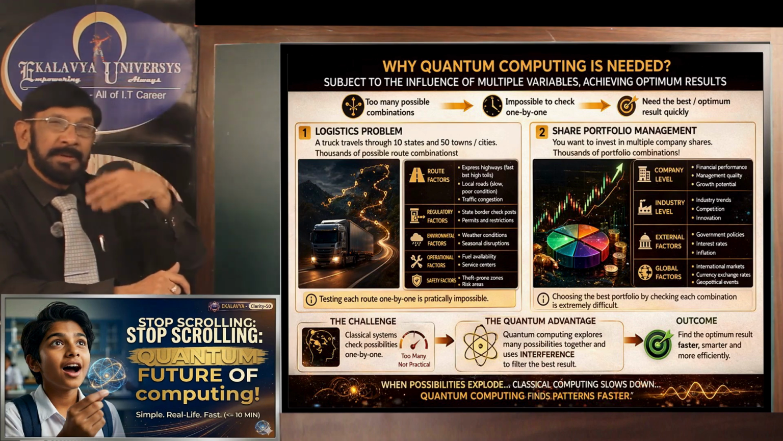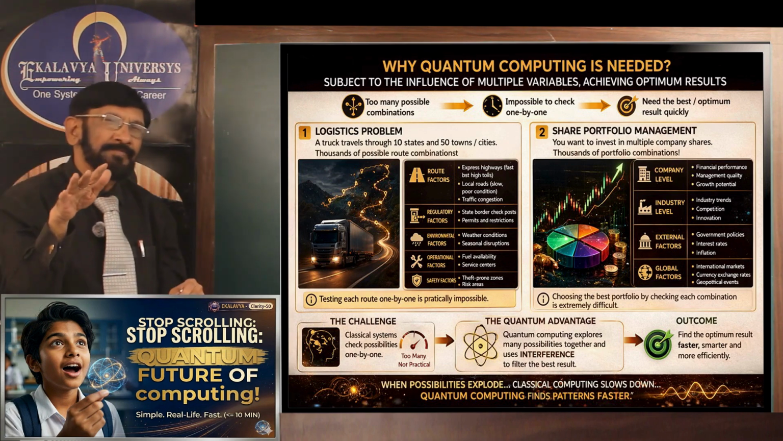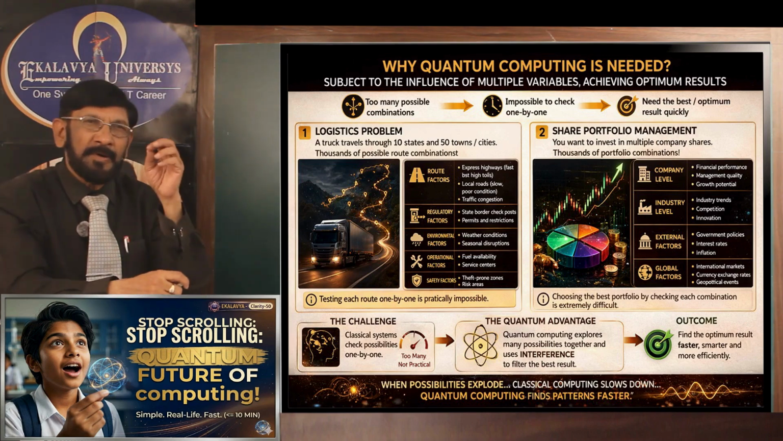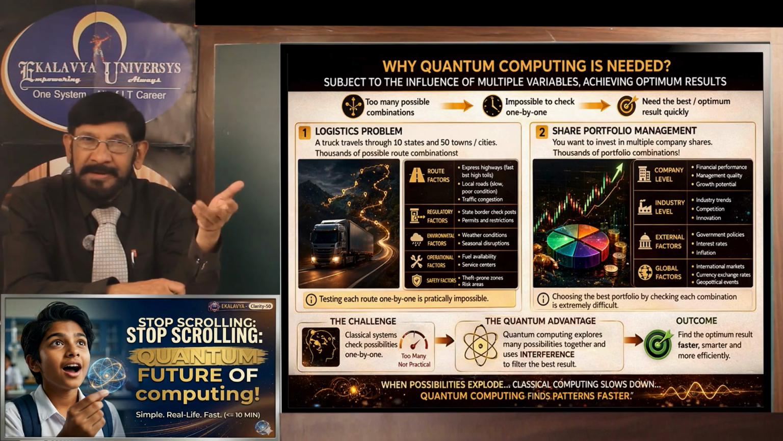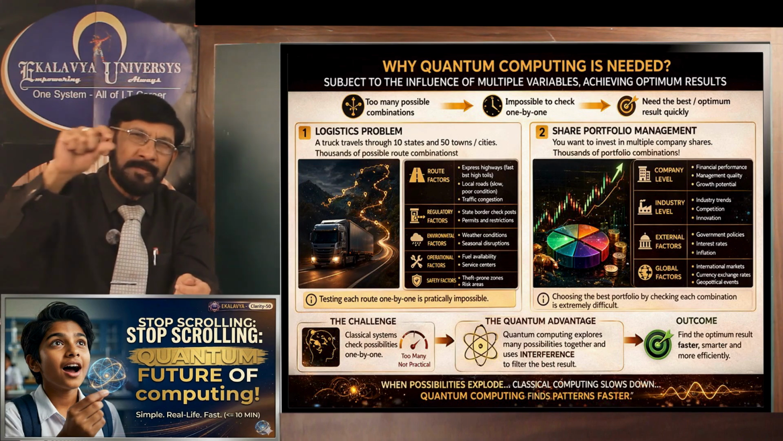So, the number of calculations to be made by an ordinary traditional computer is almost impossible, or it takes a lot of time. As far as quantum computing is concerned, it can give instant results, because a traditional computer computes one by one.